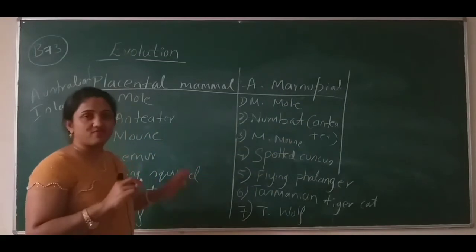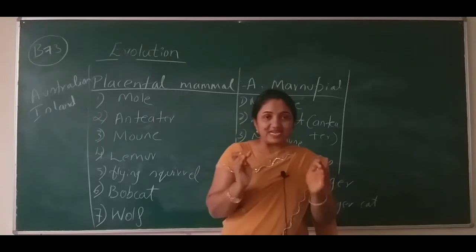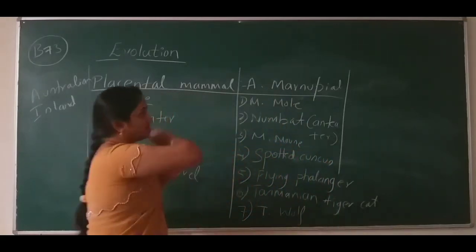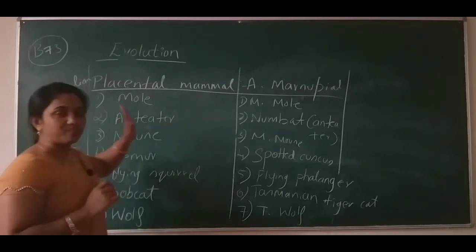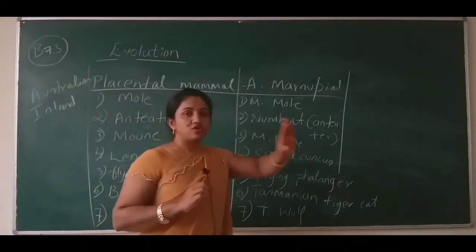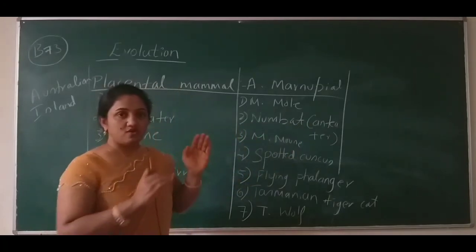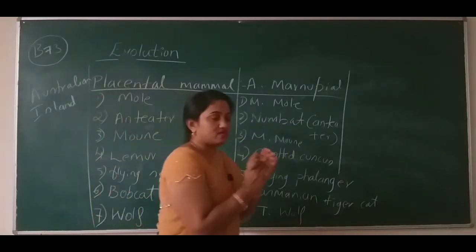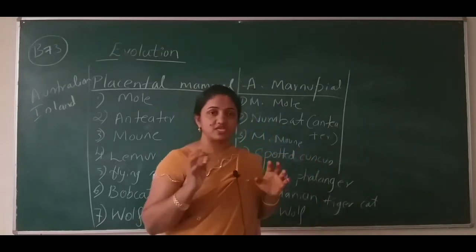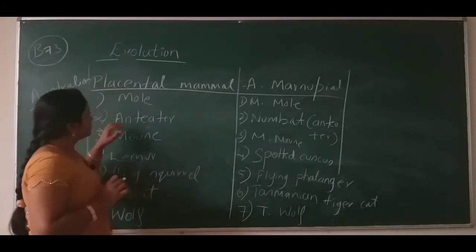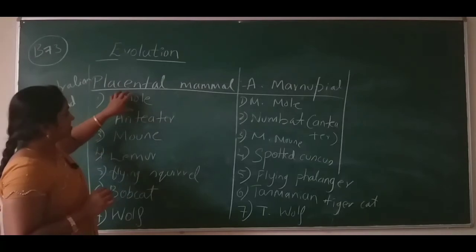They have the same identity: they are all found on the Australian island, but they are from different origins. Same habitat, different origin. That's why they are the example for convergent evolution.